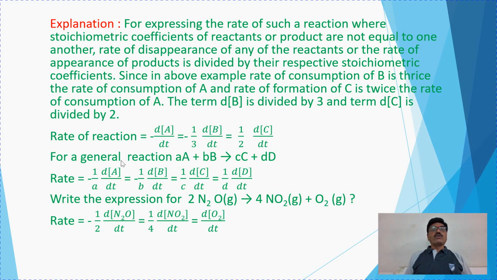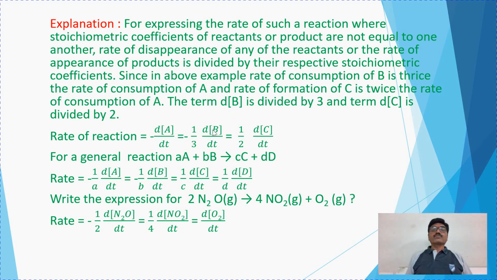See here, for a general reaction. Since in the above example the rate of consumption of B is thrice the rate of consumption of A and the rate of formation of C is twice the rate of consumption of A, the term delta molar concentration of B is divided by 3 and the term delta molar concentration of C is divided by 2. So in this example, the coefficients are used to divide, which are given in the above equation.